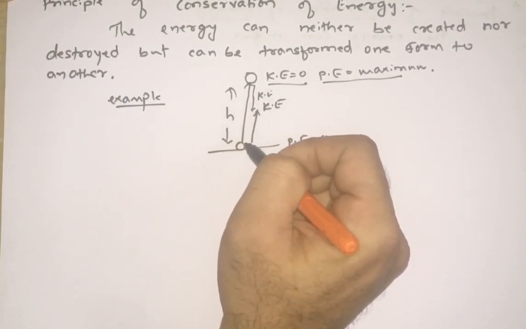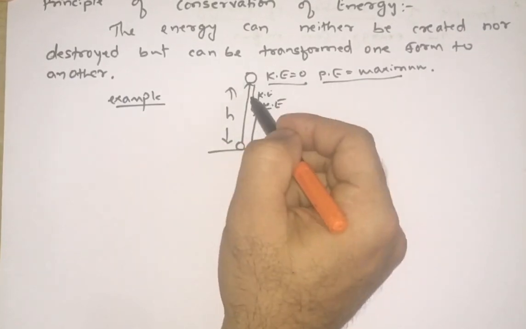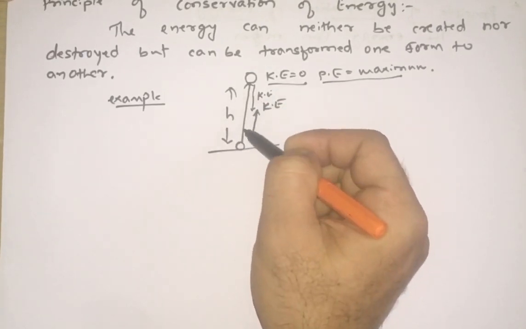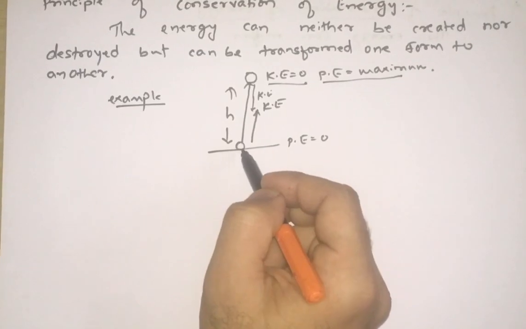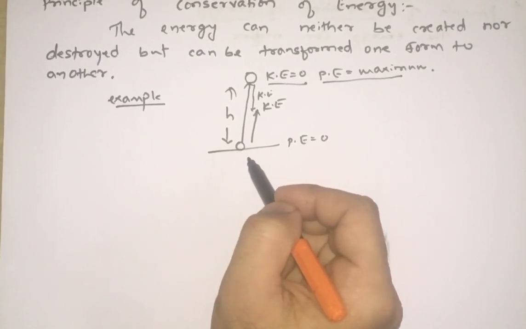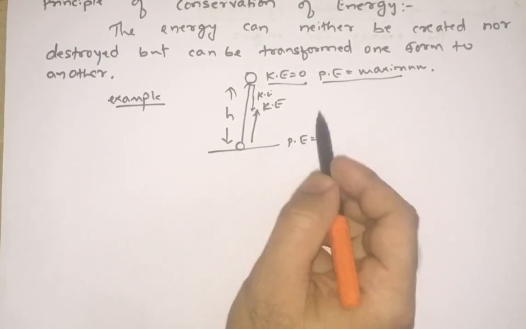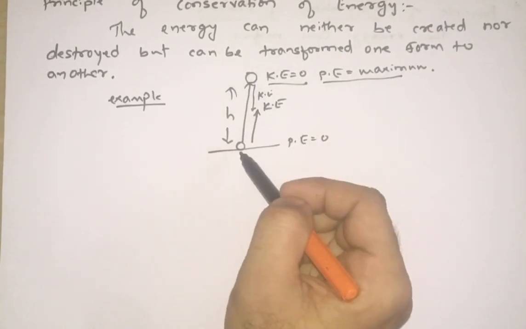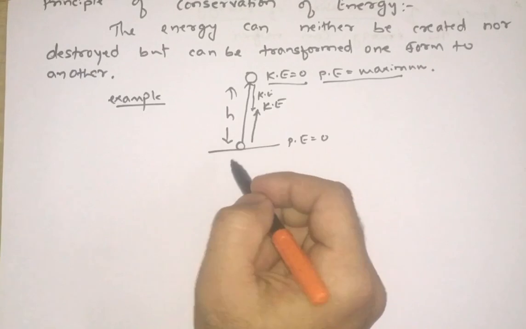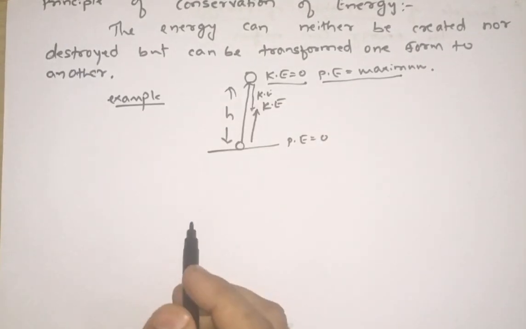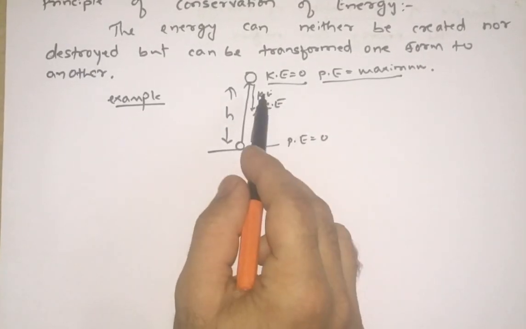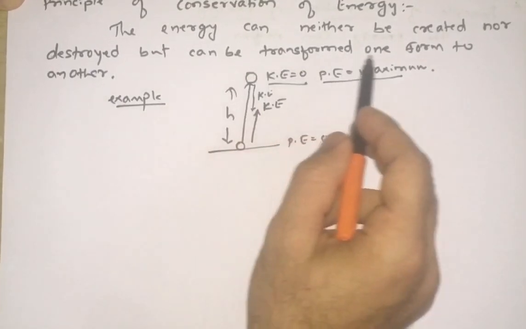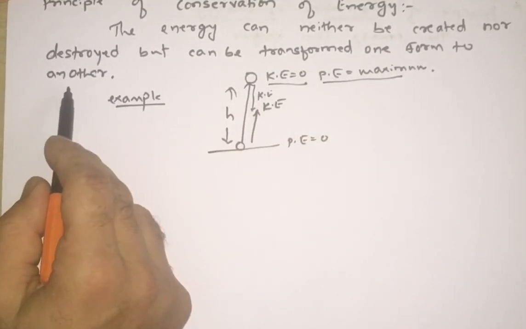So it is traveling back. Now as height decreases, potential energy decreases, but kinetic energy becomes maximum. When it reaches the ground, the potential energy becomes zero again, but the kinetic energy is maximum because it strikes the ground with a higher speed. So this is how we convert potential energy to kinetic energy or kinetic energy to potential energy. That is the meaning of can be transformed from one form to another form.